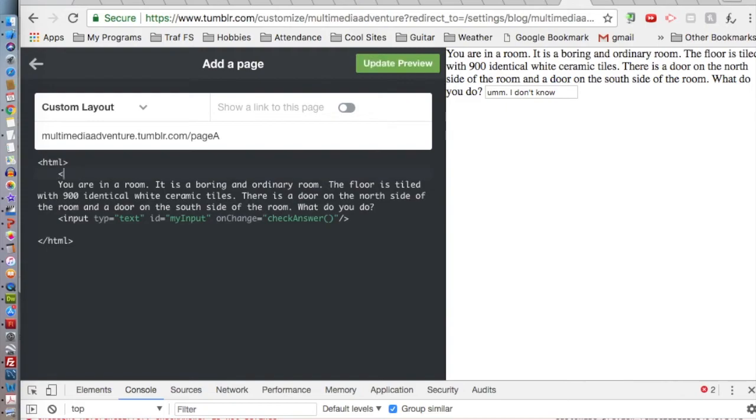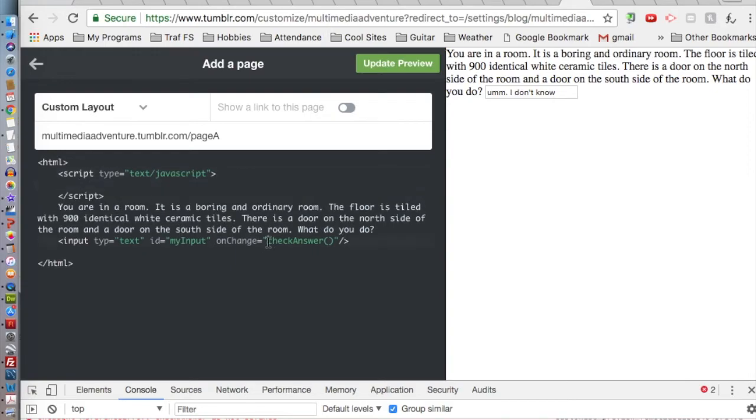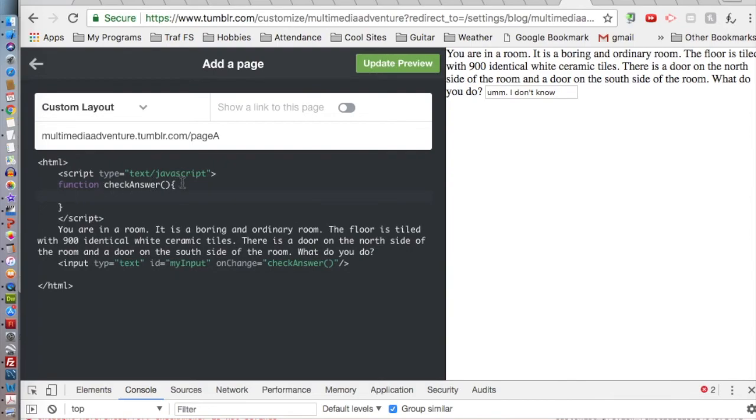So I'm going to put in a script tag, script, like that. The type is going to be text/JavaScript. You're all going to become JavaScript programmers now. In the script I'm going to make a little function called checkAnswer. So I'm just going to copy that function, checkAnswer, open brace, close brace, and in there, I'm going